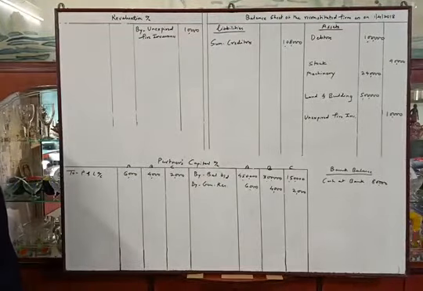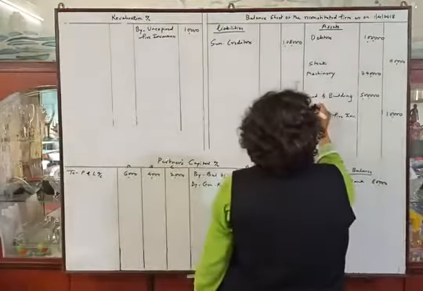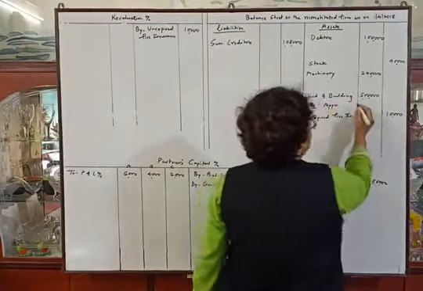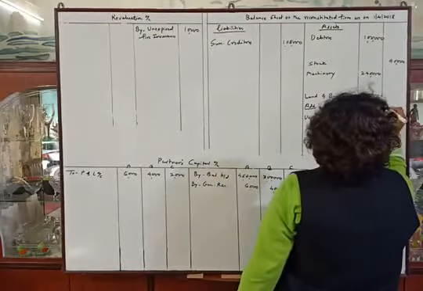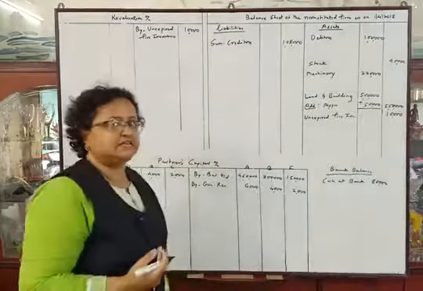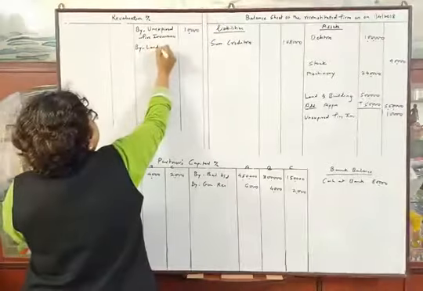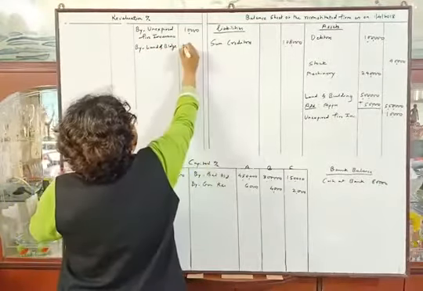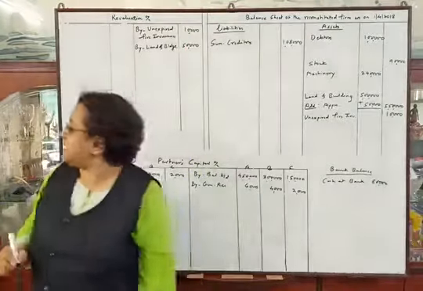Okay. Now see the next adjustment. Land and building to be appreciated by 10%. So add appreciation by 10%, that is 50,000. So total will be 5,50,000. And appreciation in asset will be profit. So by land and buildings rupees 50,000. Next adjustment now.